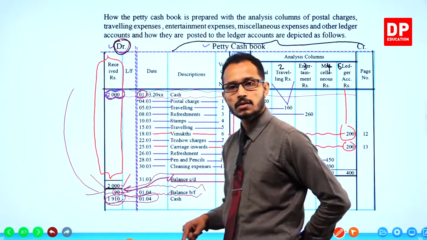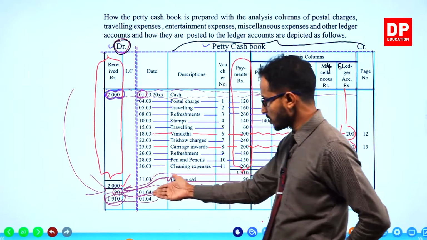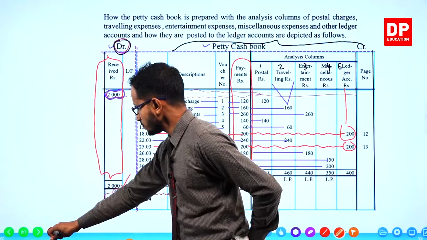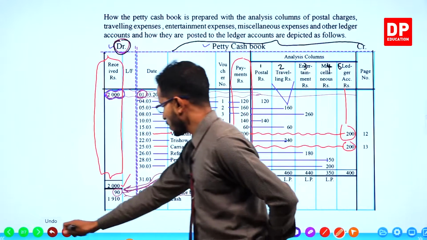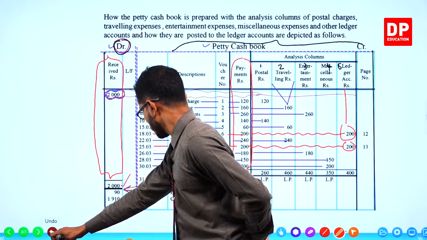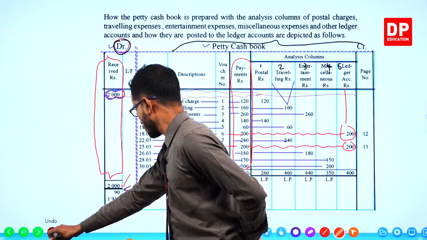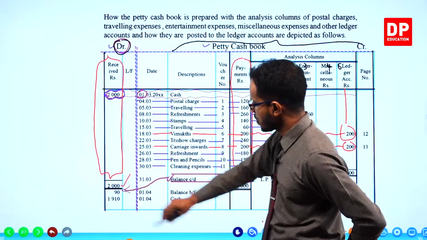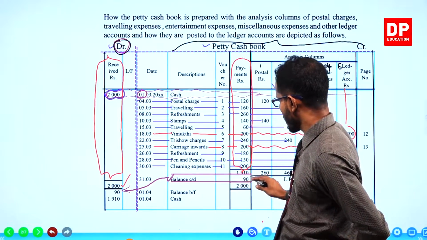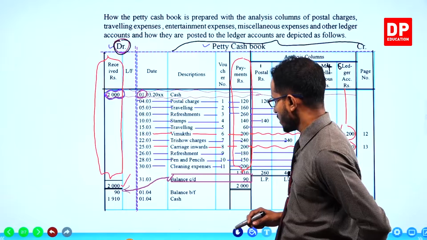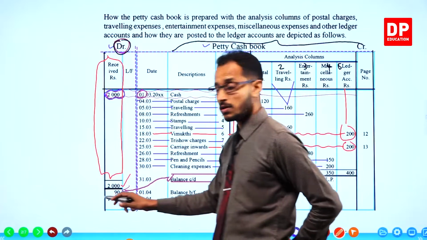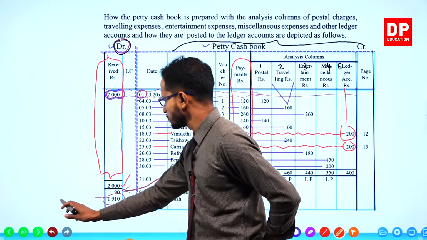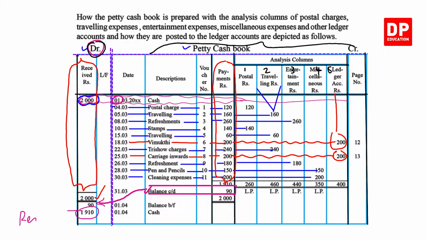I'll just write the word reimbursement for the amount reimbursed. This is the amount reimbursed.